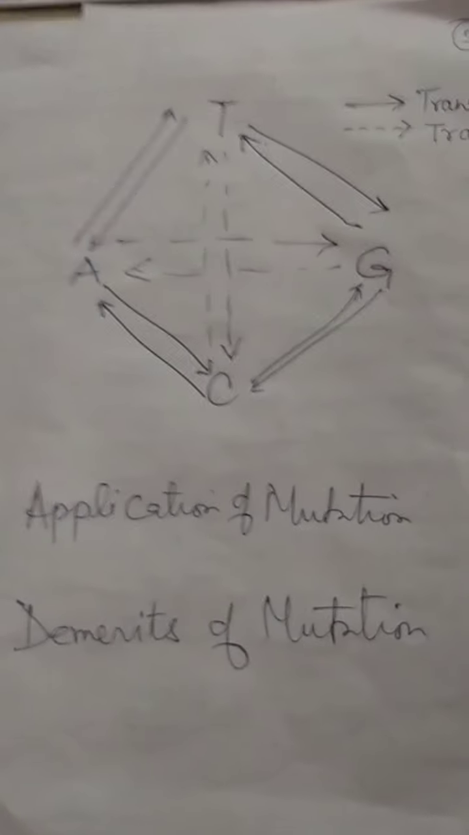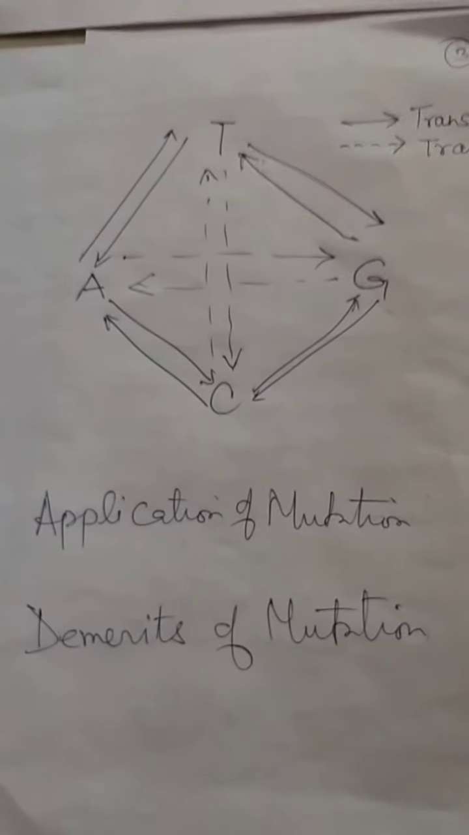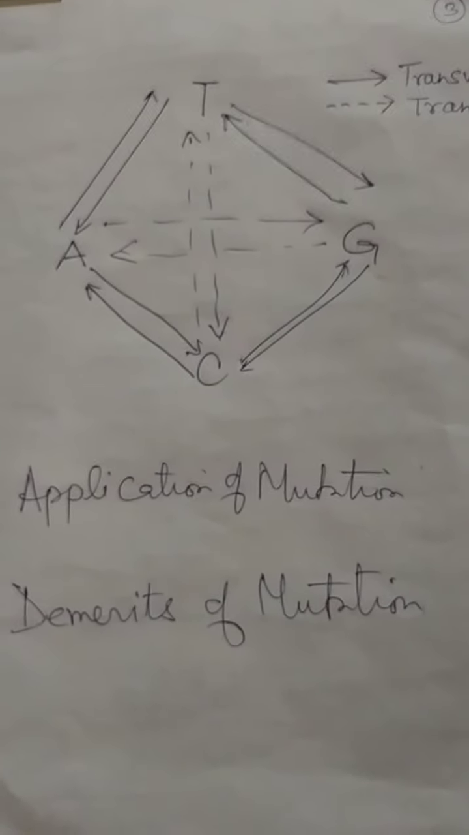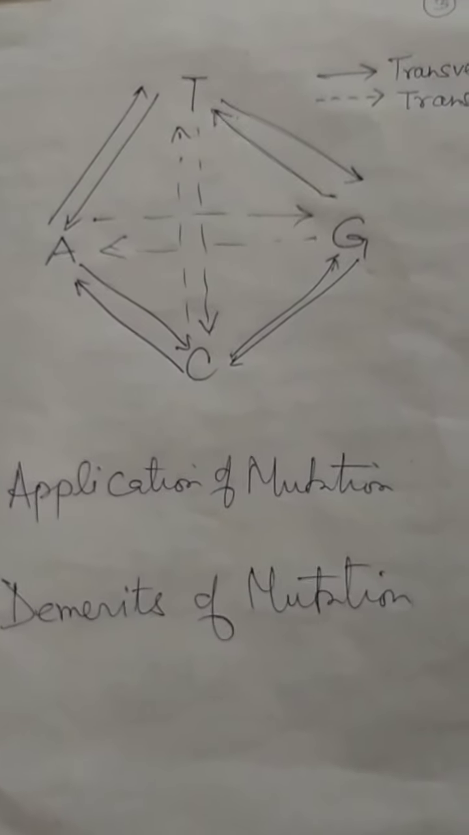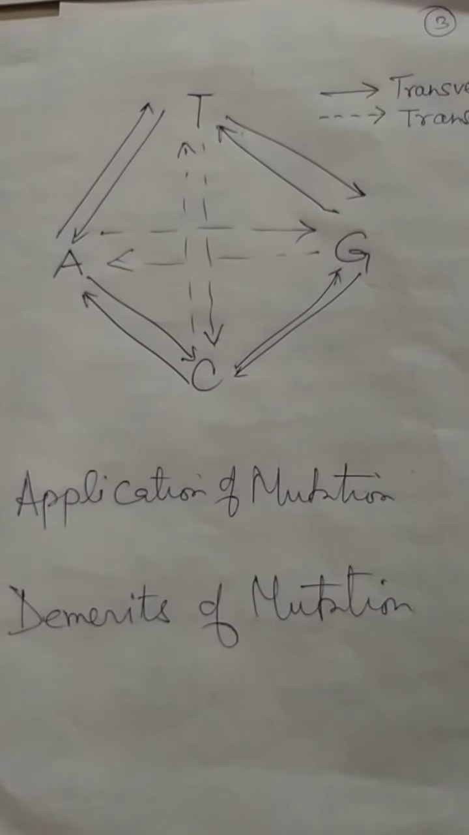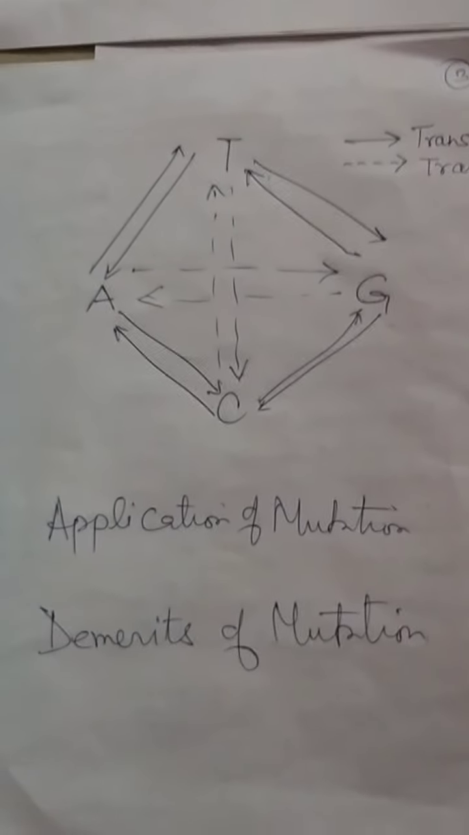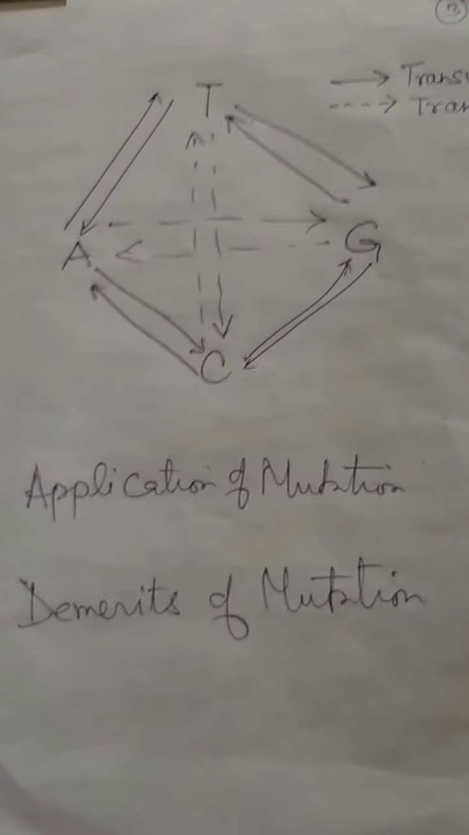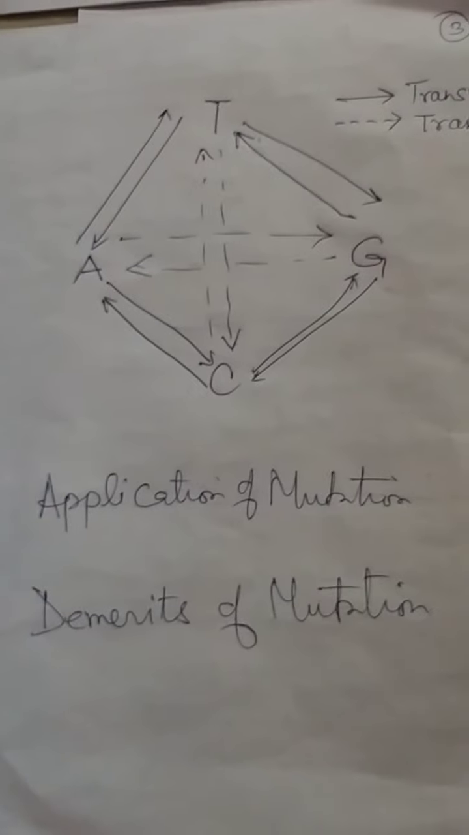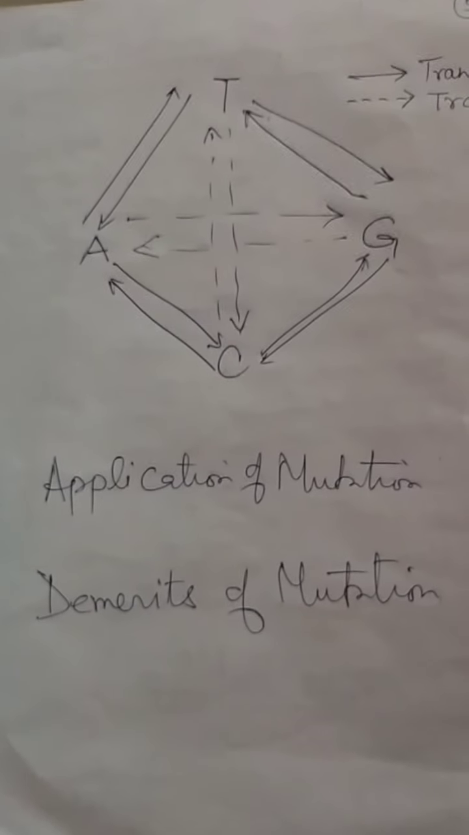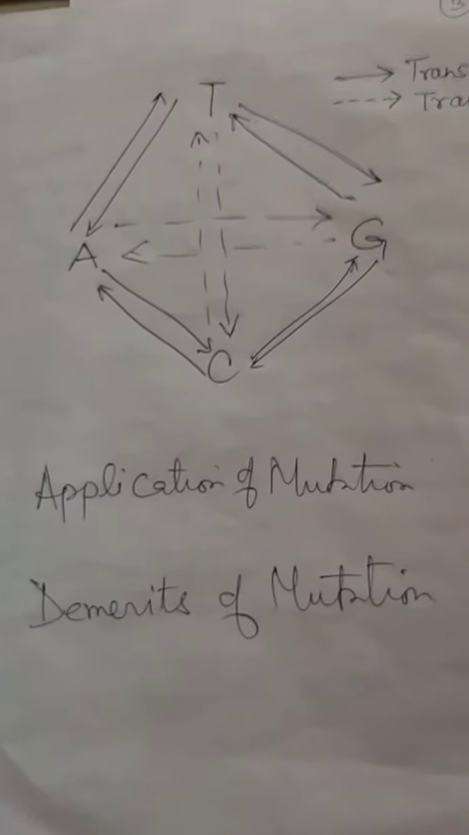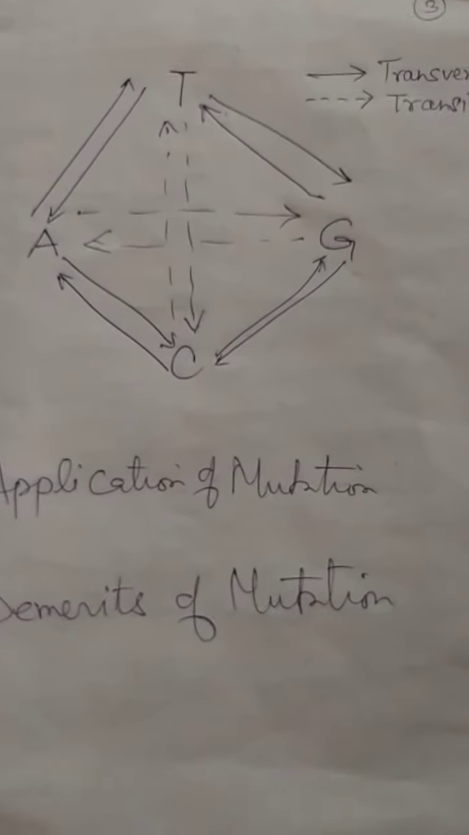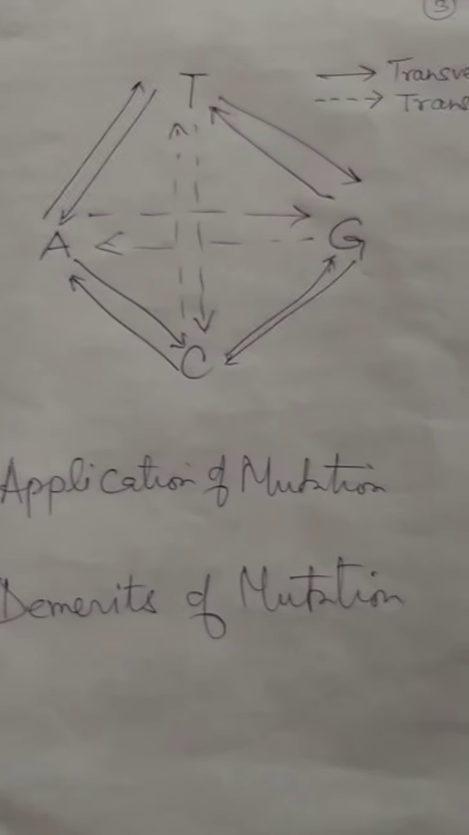Now, the demerits of mutations. The demerits of mutation are very low frequency of desired traits, mostly unfavorable results, high unpredictability, and the requirement of a large test population, and number 5, generally they are recessive in nature, and number 6, generally they are related with linked genes, thus causing undesirable changes in the organism or crop. This is overall the gene mutation.